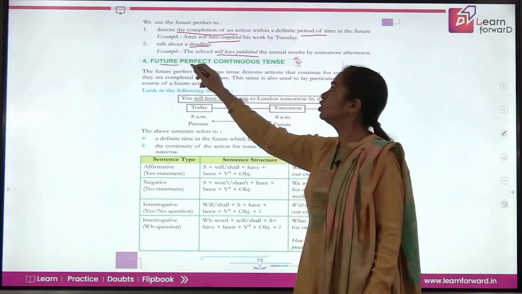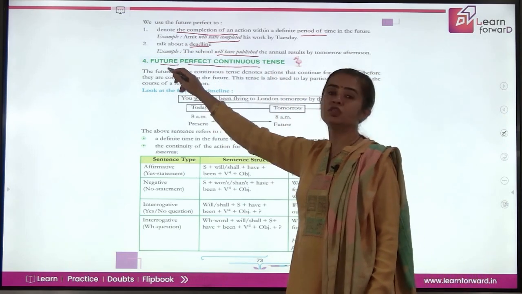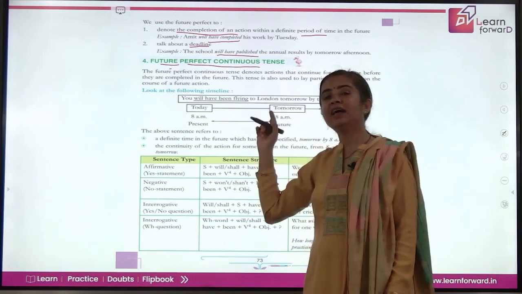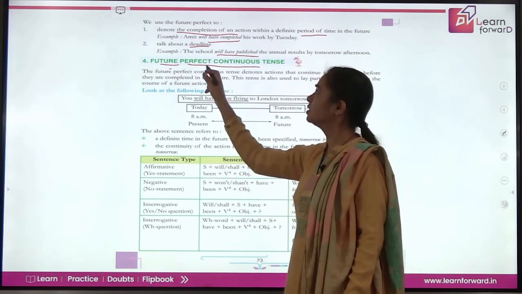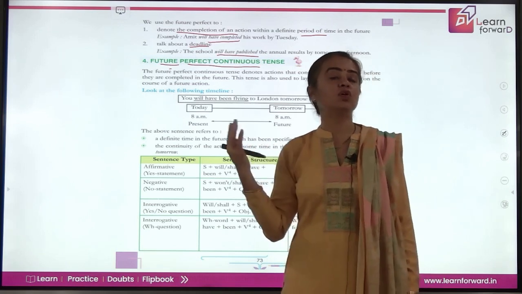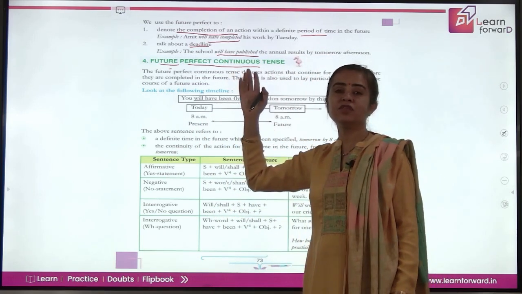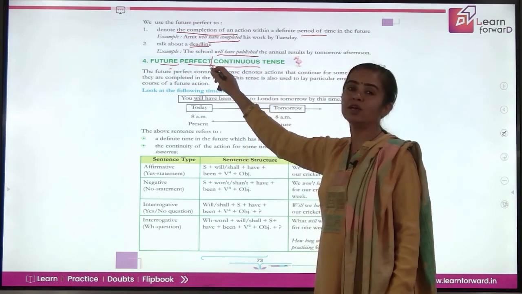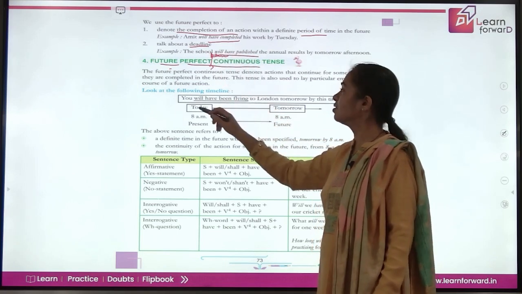Next is future perfect continuous tense. Now again, look at the combination. Future means will, shall, perfect means have, and continuous means ing form of verb. Now just see students, perfect is has, have. And I told you has, have is always followed by third form of verb. So how can continuous tense ing verb be used there? So we need to introduce something more in between. And what is that? It is the third form been. So how you get the structure there?